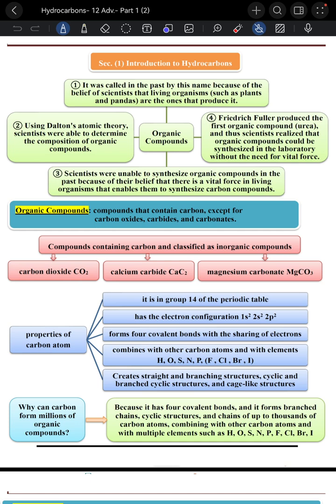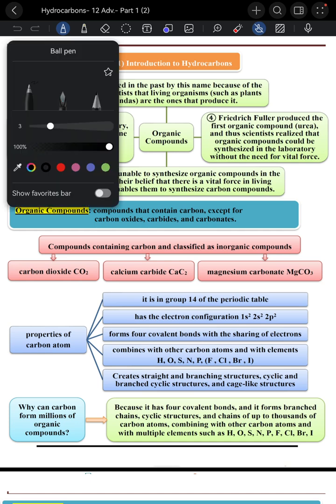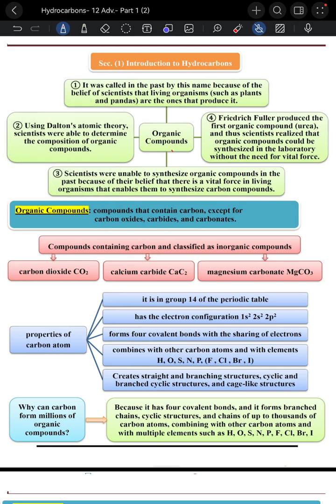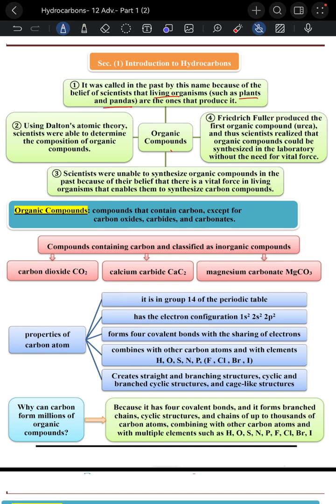Let's dive in. Firstly, it was called organic in the past by this name because of the belief of scientists that living organisms such as plants and pandas are the ones that produce it.